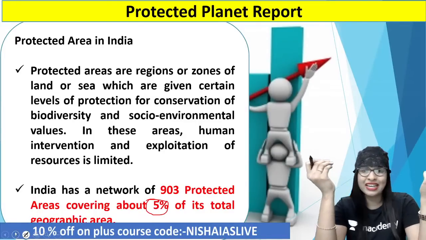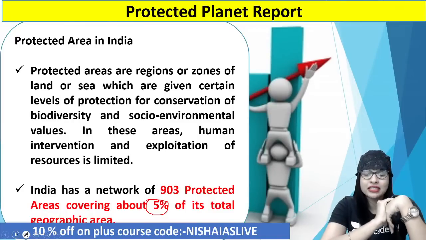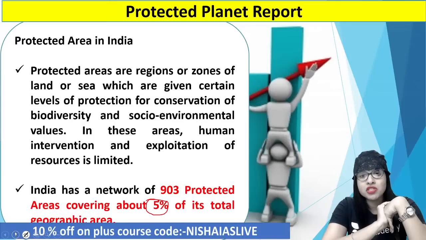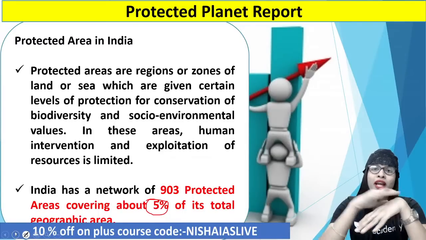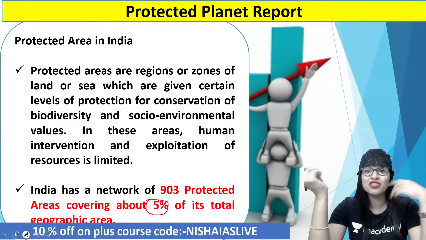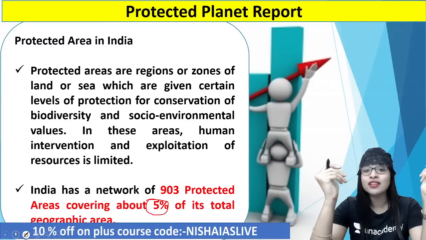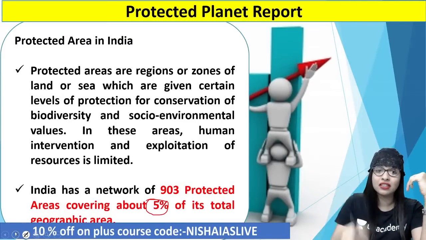Not only our country India, I should tell you, the entire globe, because Earth as a whole has to be protected. Otherwise, in future, where will you stay? If there is no Earth or no planet, our life is finished quickly. That's it. We are done with it. We cannot go to Mars or Jupiter or the moon and stay. Life doesn't exist there. So it's very important that we protect our planet for our survival. Clear?